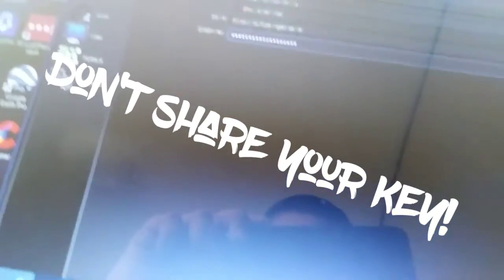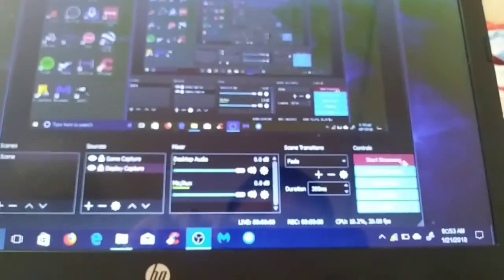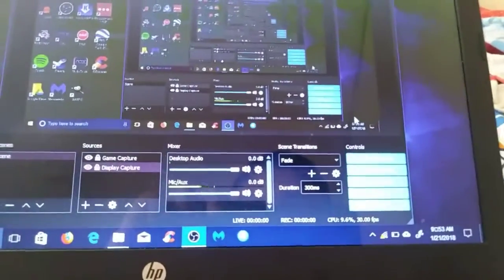It's where it says live streaming, and just get your key and type it in. But if someone knows about this key, then they can live stream in your account, so don't share your key, okay? And then once you want to start streaming, just click start streaming, and once you're done, the button should be replaced with stop streaming. So once you're done, just click stop streaming.